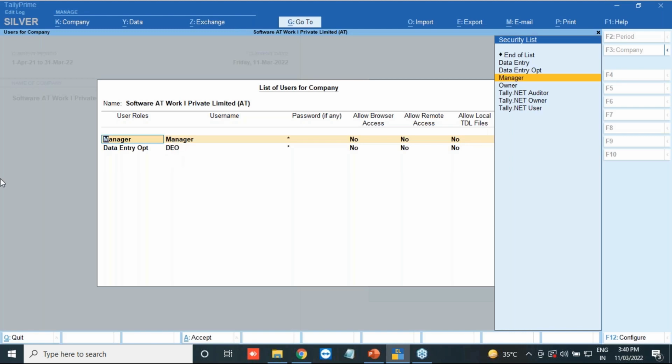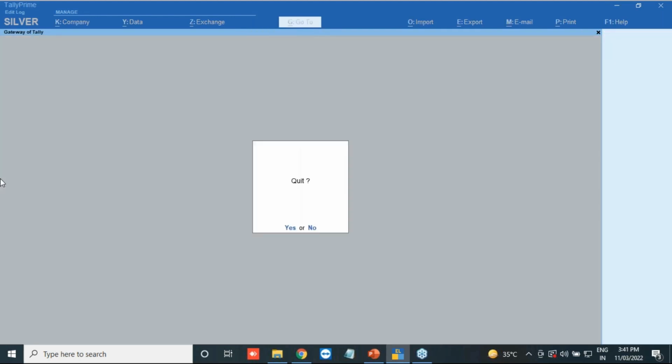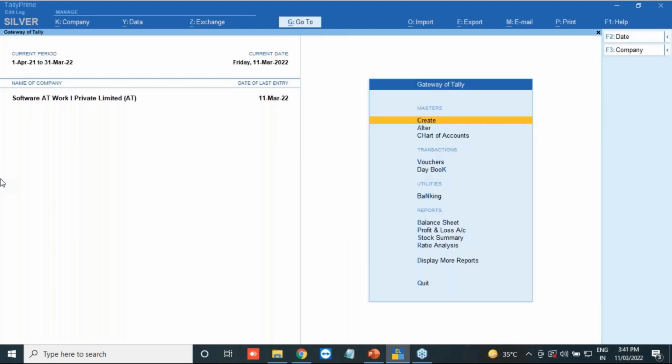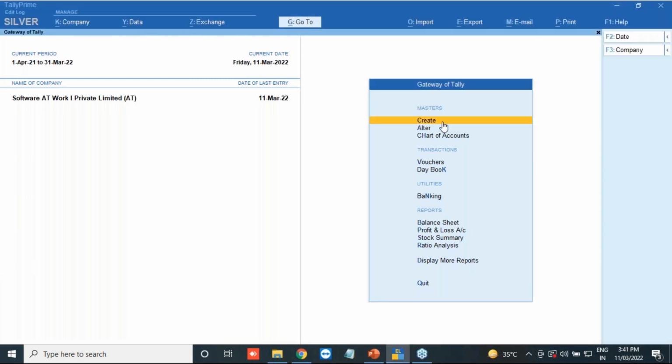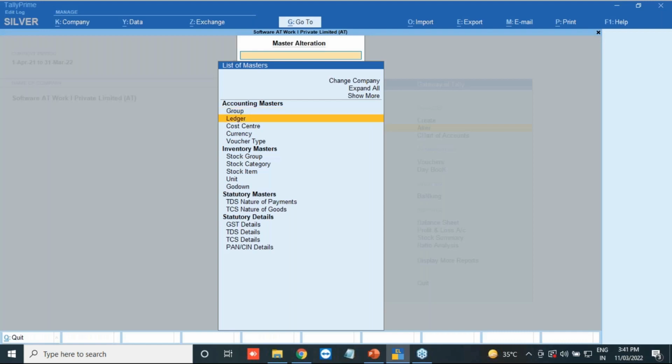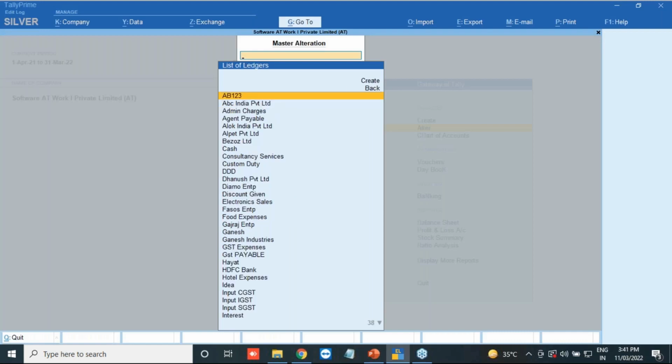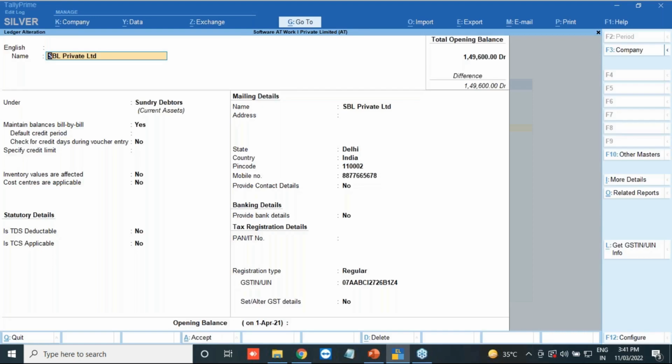Okay, I have one admin and I have created one manager and data entry operator, and I have given rights to them. So you may have the admin as well as the other people who are using the IDs and passwords. Okay, so let us understand what will happen. One by one we will see. Suppose I've gone to the alter. I open the ledger. Okay, so I have the ledger of SBL Private Limited. First we will start with the ledger, then we will go to the stock item, and then we will come to the transactions. Okay, that is how we will see.